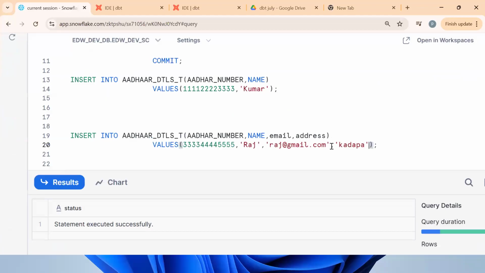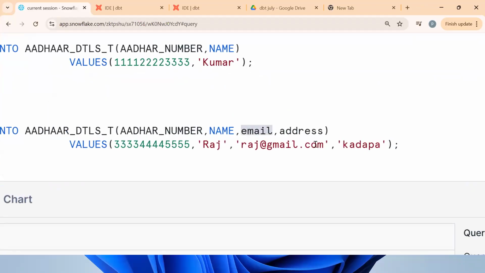Now tell me, what will the email be? It's like first position, second position, third position. Suppose I put the address in the email position, the value populated will be Kadapa, so the order matters.